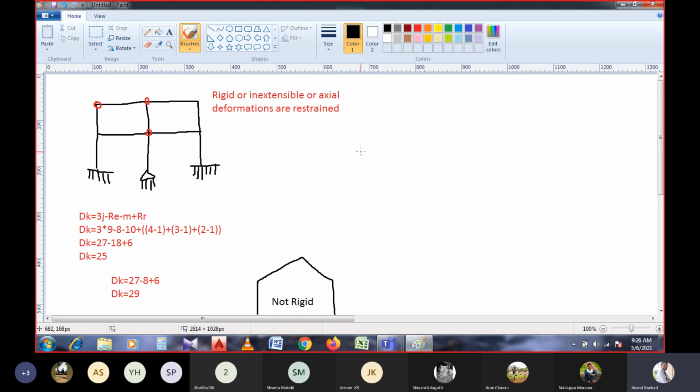I will take another problem over here. We could take a simple frame like this. We can take an overhanging beam in this case. Let us take a pin jointed connection, and after this, a roller.